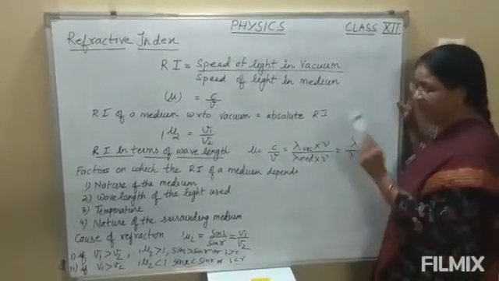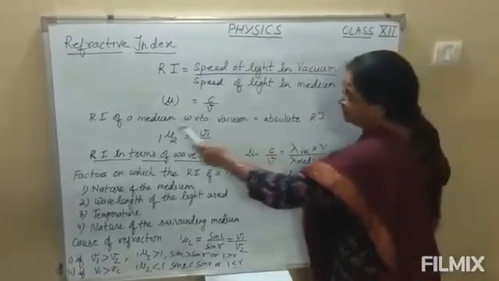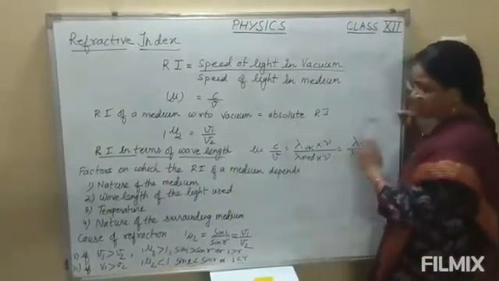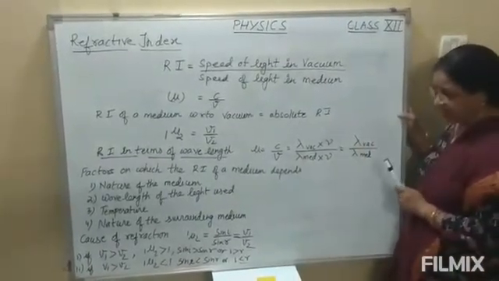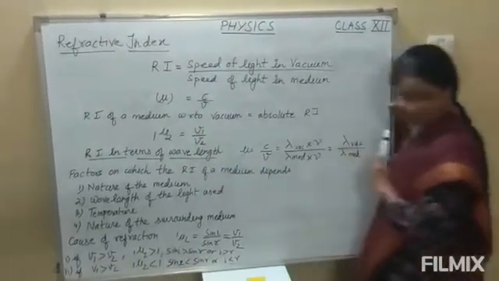Okay? But when we are considering the velocity of light in vacuum, then the refractive index of the medium is always called the absolute refractive index. Okay. Now we will see the refractive index in terms of wavelength.